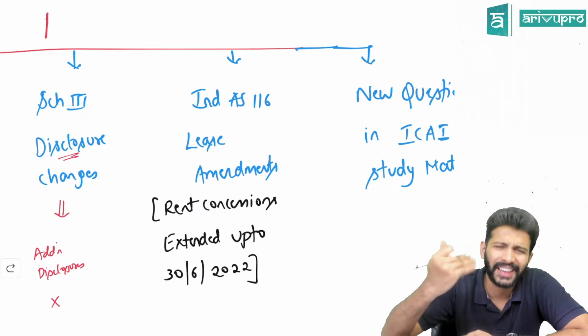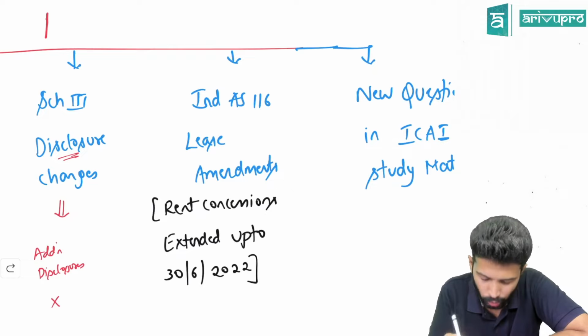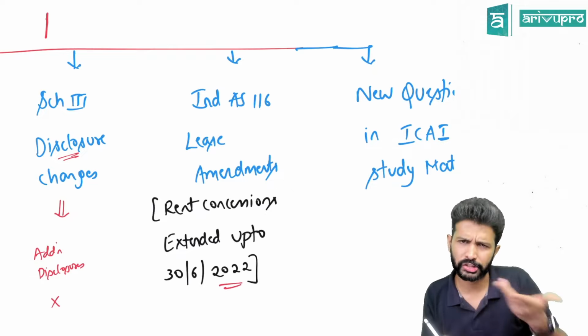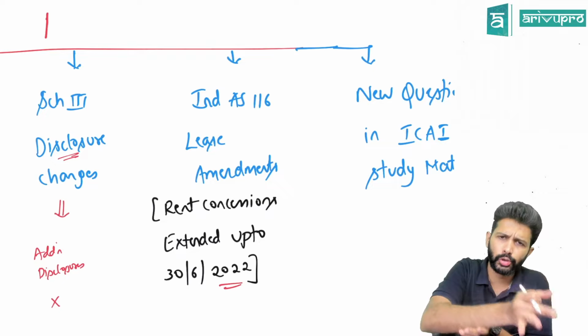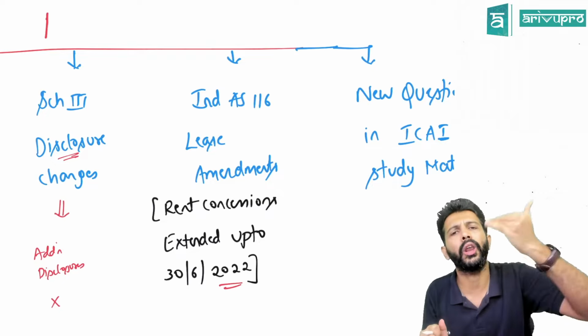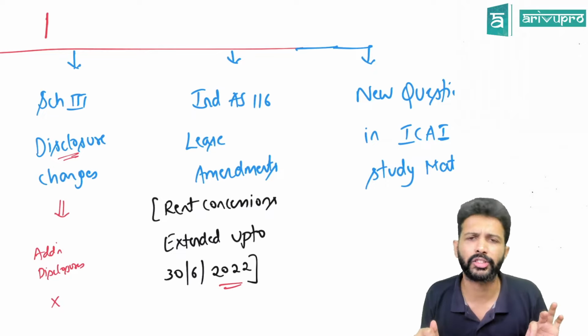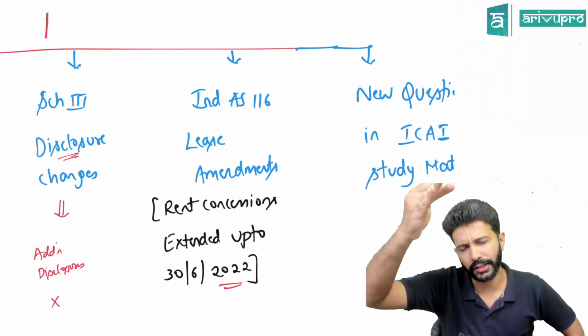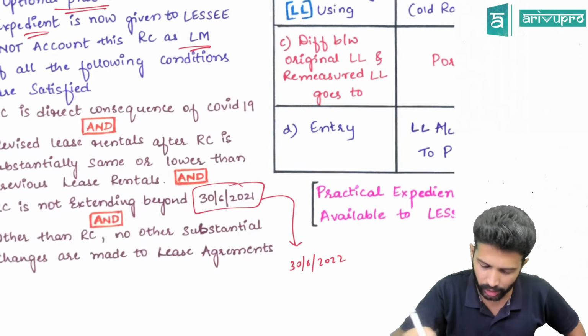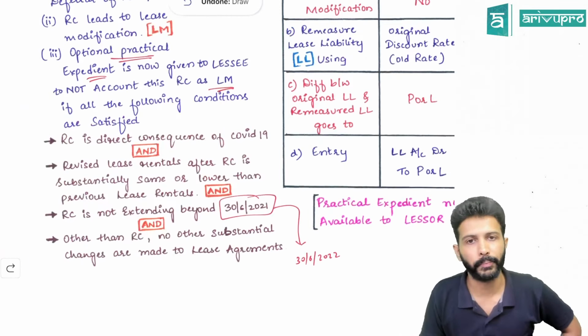That's the reason they have extended this period up to 30th June 2022. Now, whenever you do these problems, instead of 30th June 2021 as a condition, call out 30th June 2022. For all the problems we have worked out, you just need to do the date substitution. Everything else remains the same, meaning other conditions remain as they are, no changes.